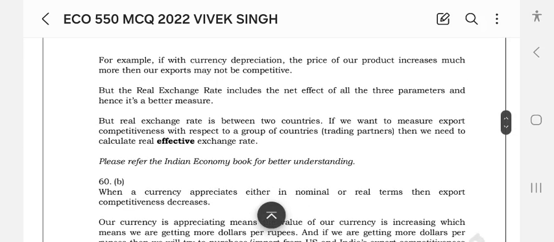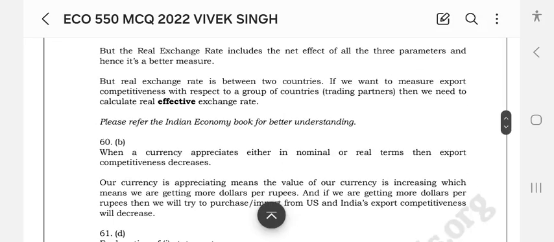But the real exchange rate includes the net effect of all the three parameters, and hence it is a better measure. Real exchange rate is between two countries. If you want to measure export competitiveness with respect to a group of countries, trading partners, then we need to calculate real effective exchange rate.